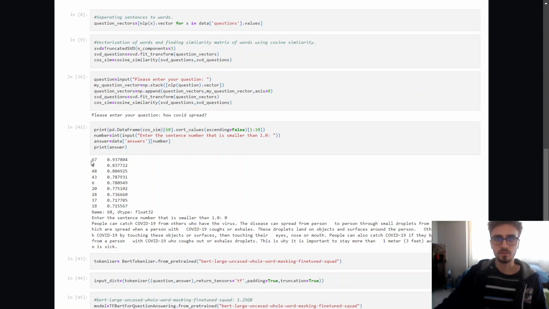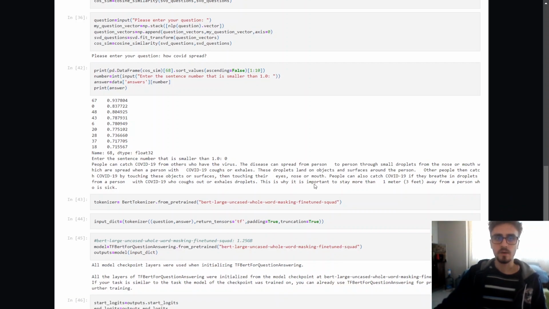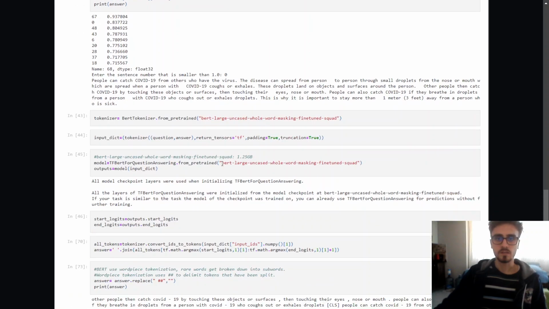I'm printing the most similar 10, but not the first one, because the first one has to be 1, and 1 means the word itself. It can be two 1 values, and therefore we can program it, or I couldn't program it. But you can select by yourself. For example, I selected the 0 here, and it gives us the correct result. But if I select 67, it might get a wrong answer.